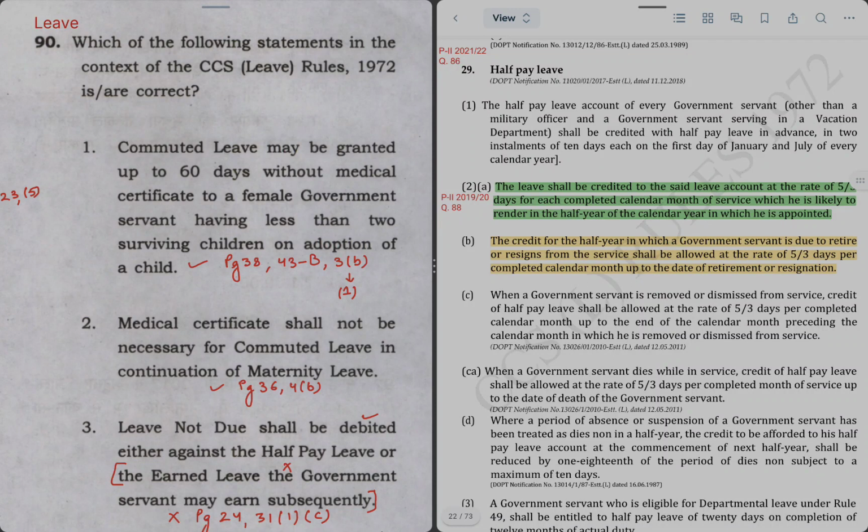Next question says, which of the following statements in context of leave rules are correct? Statement 1 says commuted leave may be granted up to 60 days without medical to a female GS having less than 2 surviving children on adoption of a child. So too many things mentioned here. If you read here, first is commuted leave, then is 60 days, then it is without medical, then female GS, then having less than 2 surviving children, then adoption. So many terms are here. Let's see page 38.